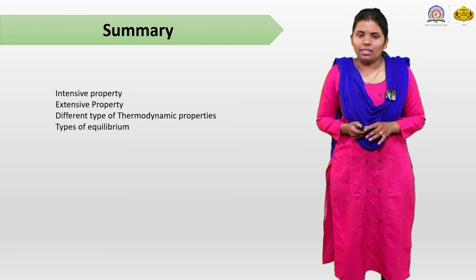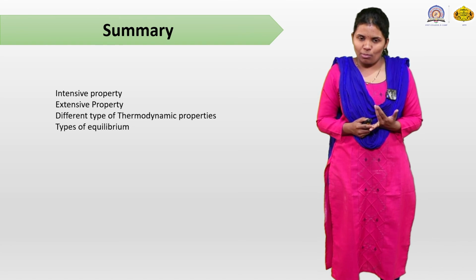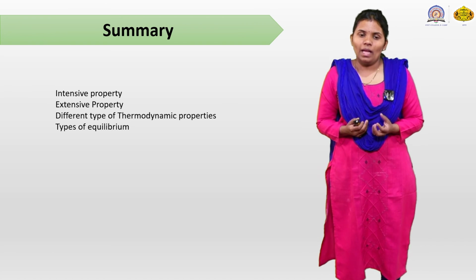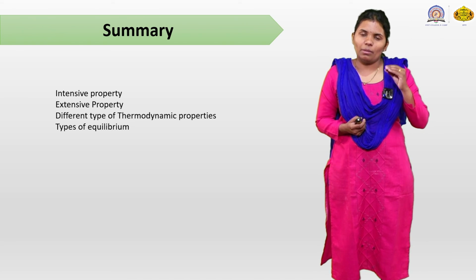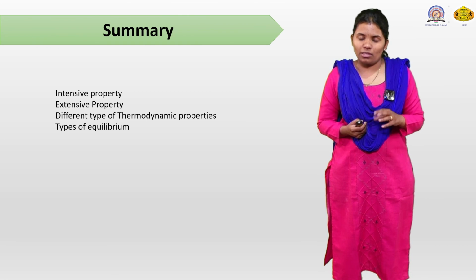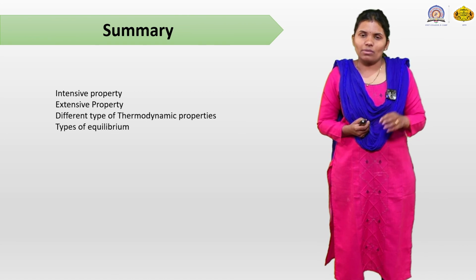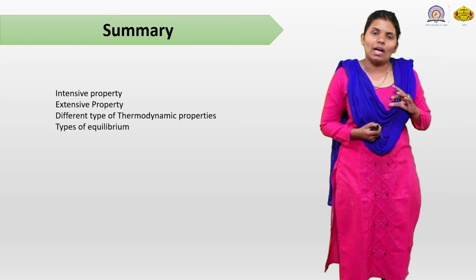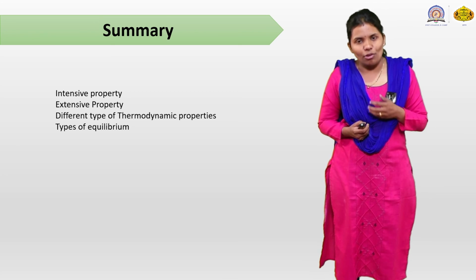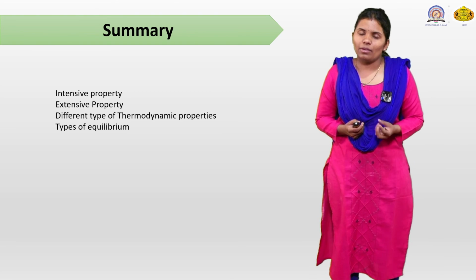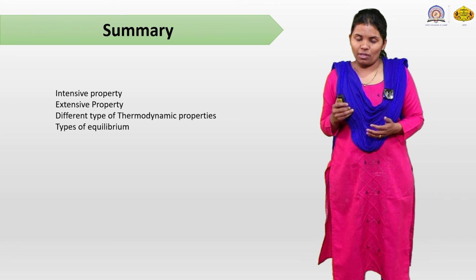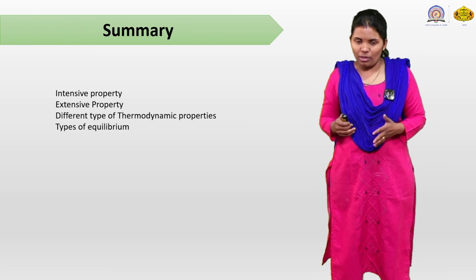So today we have seen intensive property, extensive property, different types of thermodynamic properties, and types of equilibrium. In that we have seen chemical equilibrium, mechanical equilibrium and thermal equilibrium, and different types of thermodynamic processes. We have seen the isobaric, isothermal process where the temperature remains constant, isochoric where the volume remains constant, and adiabatic where there is no heat exchange. So these are all about the different types of thermodynamic properties and types of equilibrium.